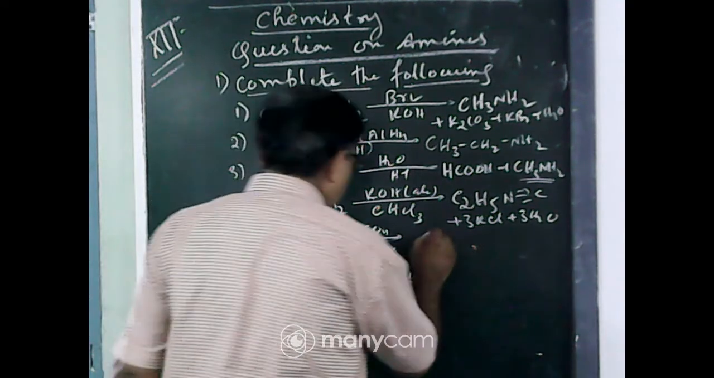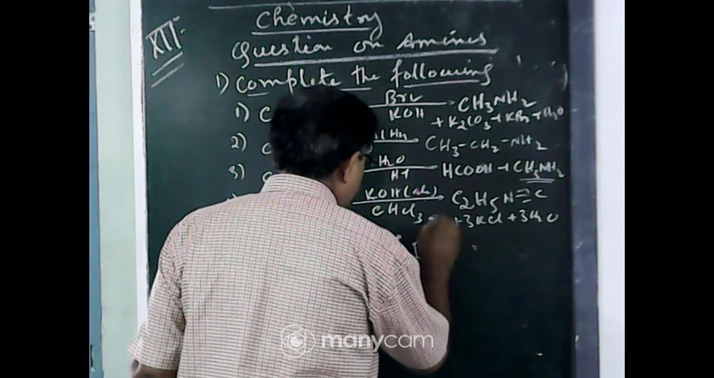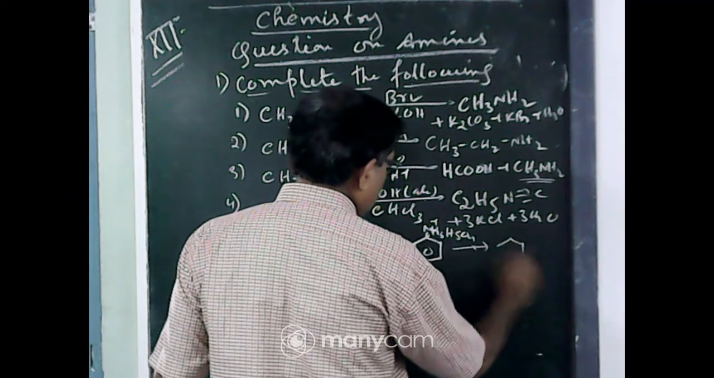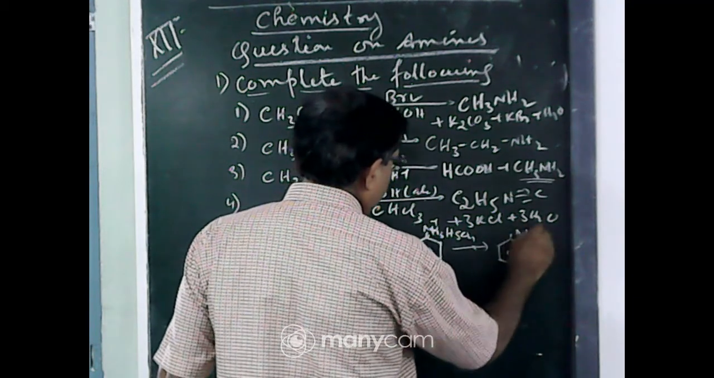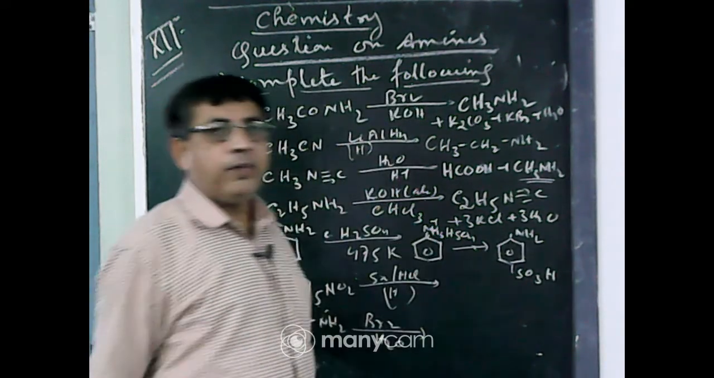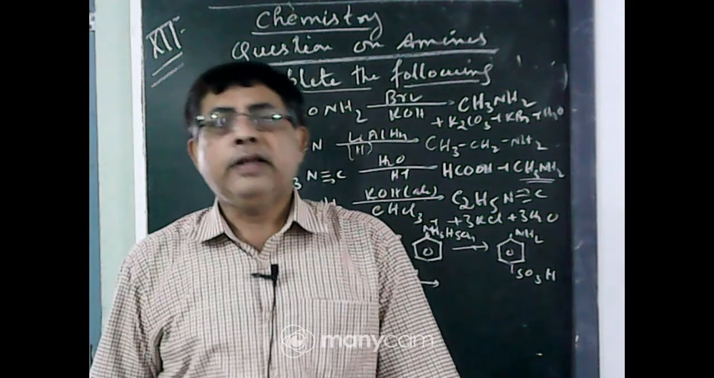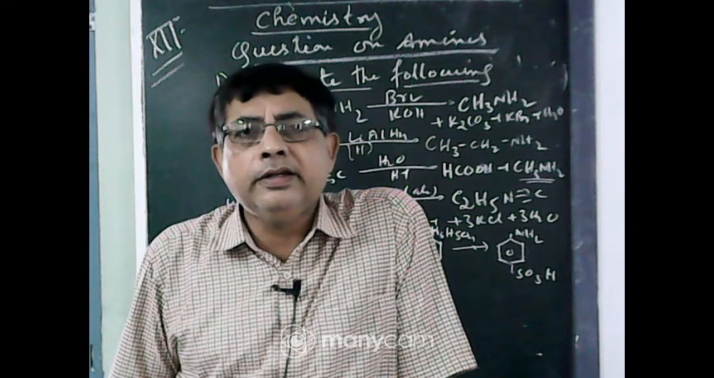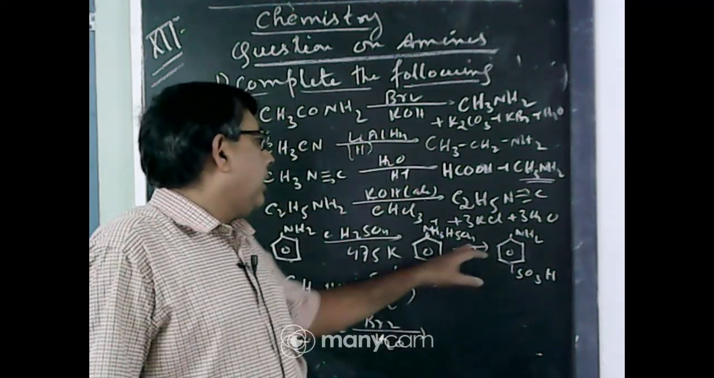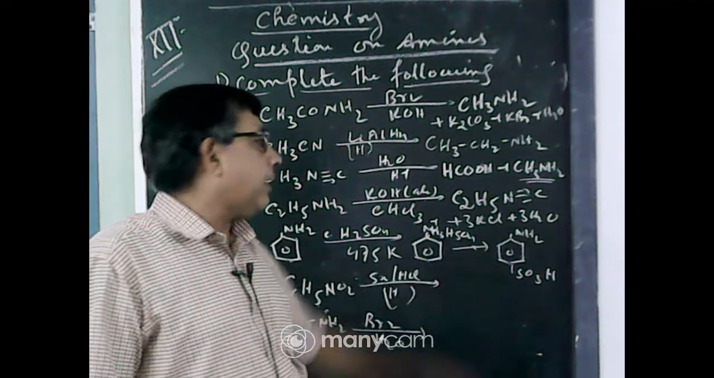Aniline when heated with sulfuric acid first forms a salt, NH3+ HSO4-. On heating it undergoes rearrangement to form NH2 and SO3H. This is known as sulfanilic acid. So aniline is a base, reacts with sulfuric acid to form anilinium hydrogen sulfate. This on heating at 475 Kelvin eliminates one molecule of water and undergoes rearrangement to form sulfanilic acid.